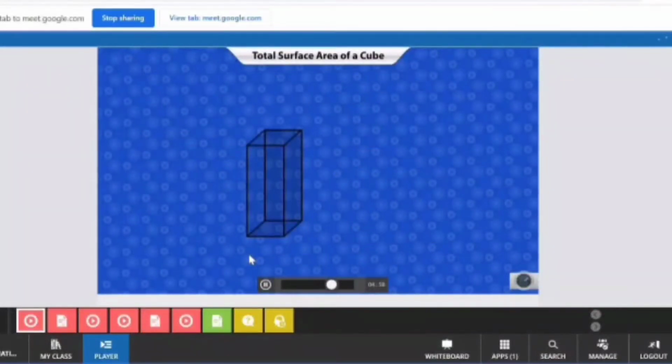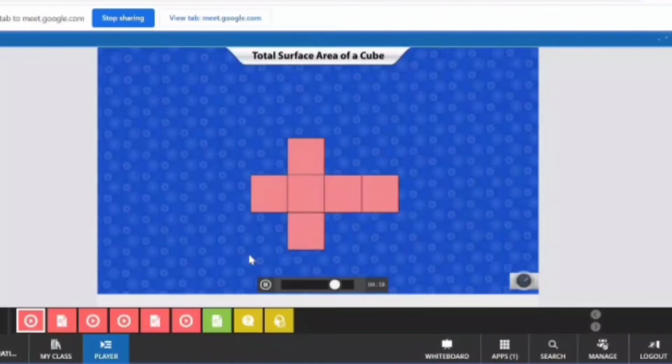In a cuboid, the length, breadth and height are unequal. Now if we make the length, breadth and height equal, we get a three-dimensional figure called cube. On opening up the cube, we get a two-dimensional figure that has 6 faces. Each face is a square as its length and breadth are the same. So the area of one face is a square. To find the total surface area of the cube, we must simply multiply the area of one face by 6, as all the 6 faces are identical.